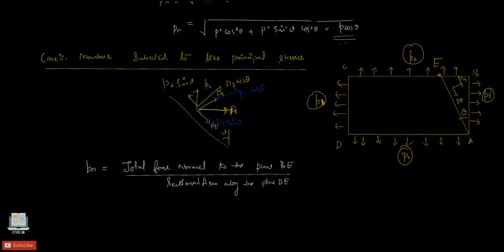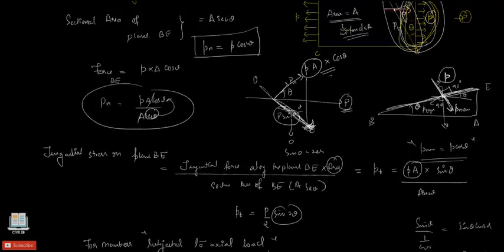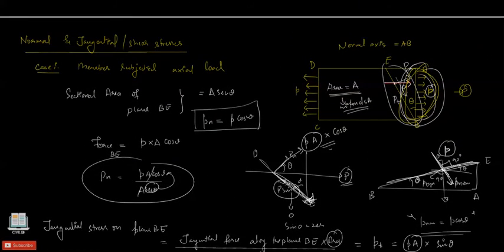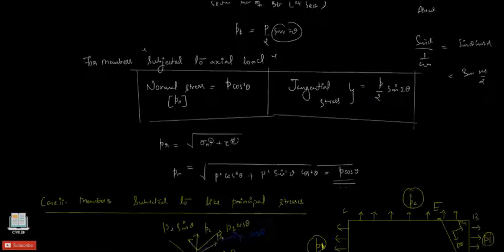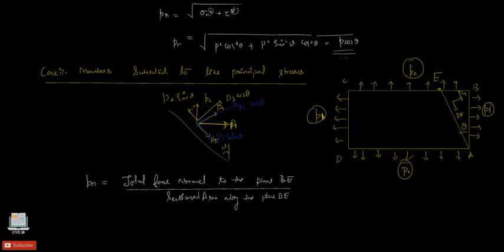Now one more important consideration here is that earlier we had considered the sectional area along the plane BE as secant theta, since the member was subjected to the axial load. But in this case we have to consider unit thickness of the member to get our results. Unit thickness is essential because at every point the material is subjected to stresses in four directions.